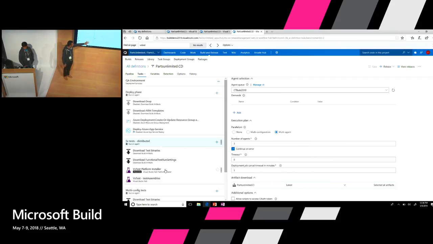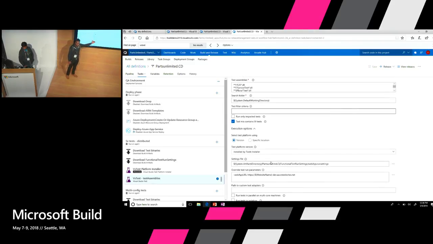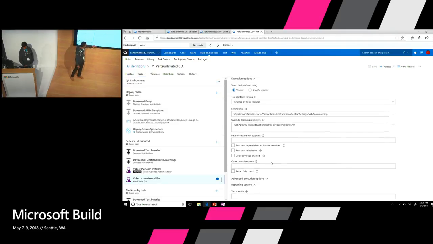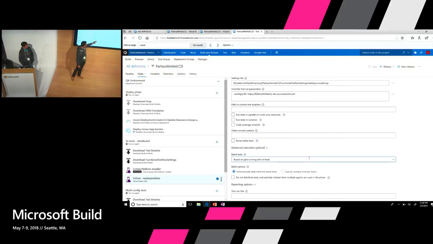Once you have defined those agents, your test recognizes that it's running in a multi-agent mode. And then you have options under advanced execution options, where you can run tests based on the number of tests, number of agents, or based on prior execution times, or based on the assemblies. So you can do distribution based on any of those options, right?